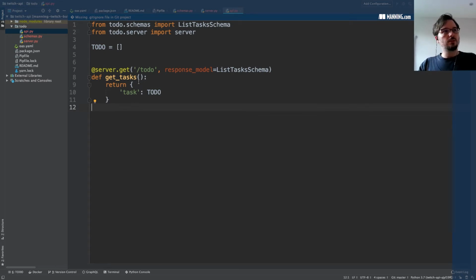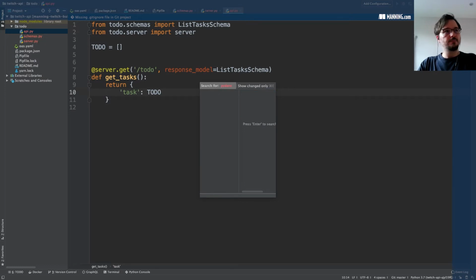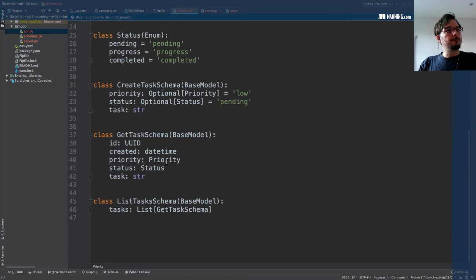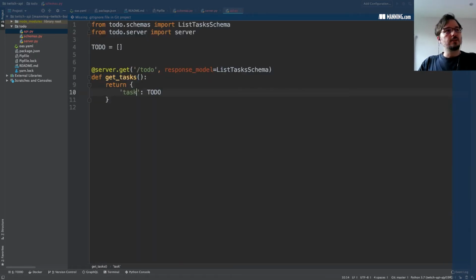If we go back to the schemas file, we see the list tasks schema has a tasks property which points to a list of tasks, and that's exactly what we do here, in plural. Todo is holding the list of tasks. Here we're going to store them as dictionaries, but FastAPI knows how to serialize those dictionaries into JSON objects to send them to the user.